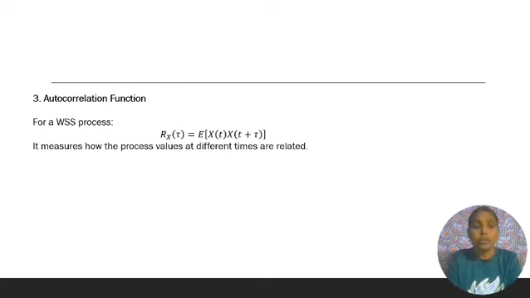Now the autocorrelation function for a wide sense stationary process, Rx of tau equals expectation of x of t into x of t plus tau. It measures how the process values at different times are related.